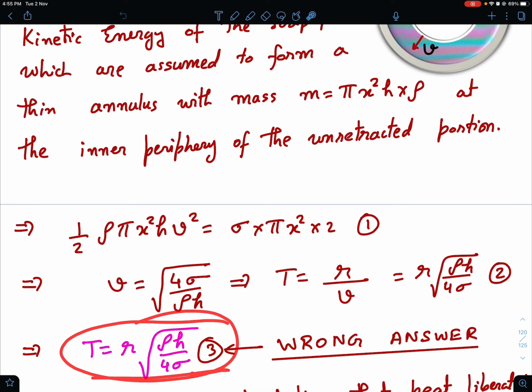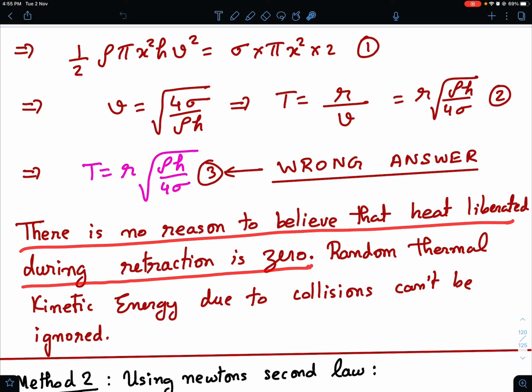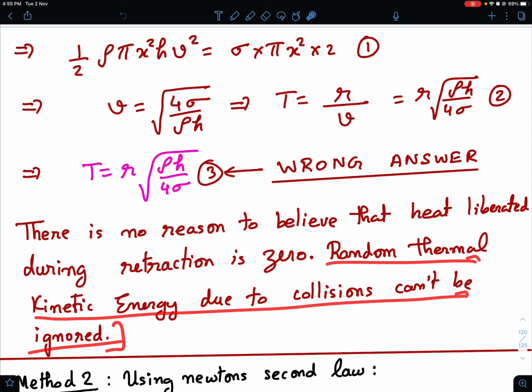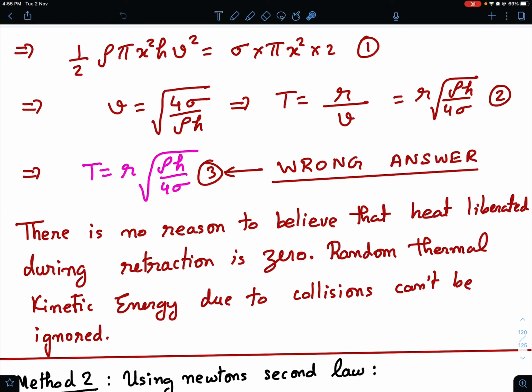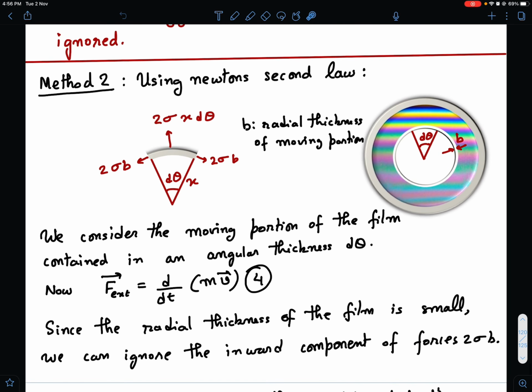So that is r root rho h upon 4 sigma, and this is what is given in the book, but this answer is wrong. So why is this answer wrong? There is no reason to believe that heat liberated during the retraction is zero. Why are we assuming that the entire surface energy is converting into kinetic energy? Random thermal kinetic energy due to collisions can't be ignored. There is no reason to believe why some energy will not be lost as heat in the process of retraction of the film. So what's the correct method?